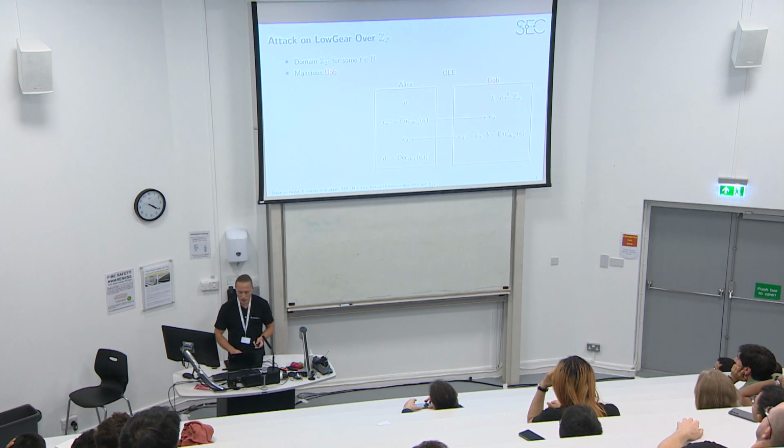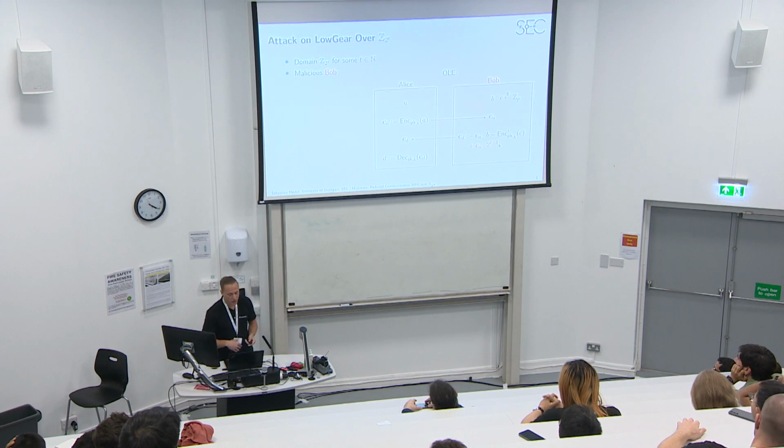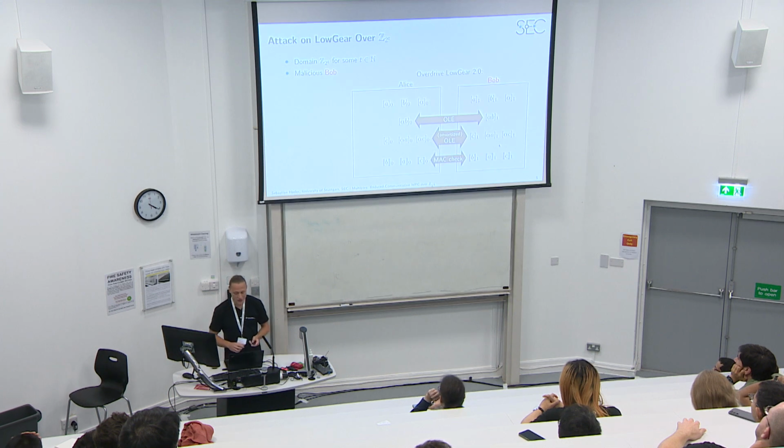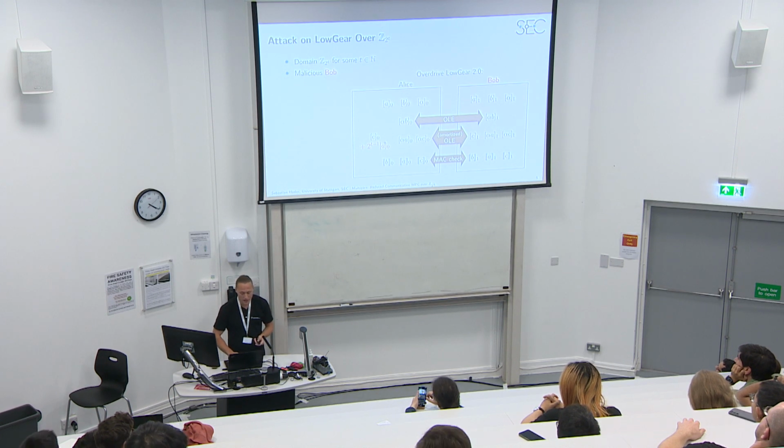So in the OLE protocol, a malicious Bob could add another term of a times 2^(t-1) here, and then in the Logia protocol where this is used, this would have the effect that Alice gets an additional term right here,